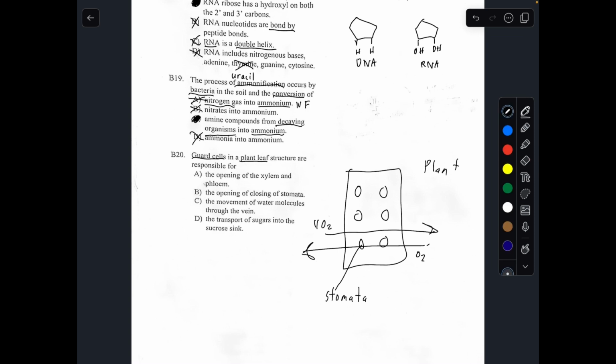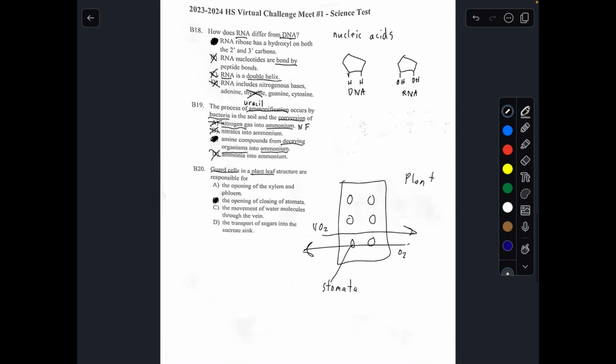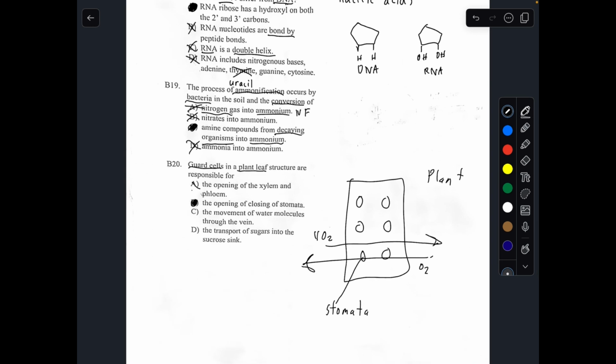So the answer to number 20 is going to be letter B. There's no molecule that opens and closes the xylem and the phloem, so A is not really an answer choice. Letter C is talking about the xylem. Xylem transports water throughout a vein. And answer choice D is talking about the phloem.